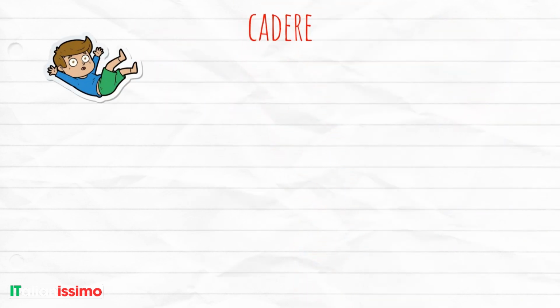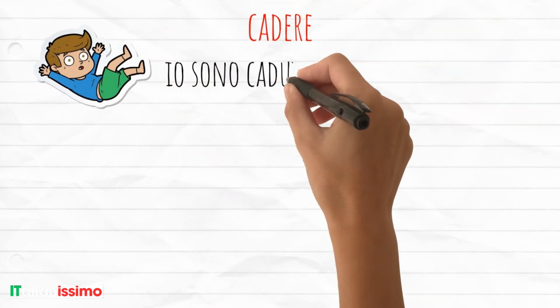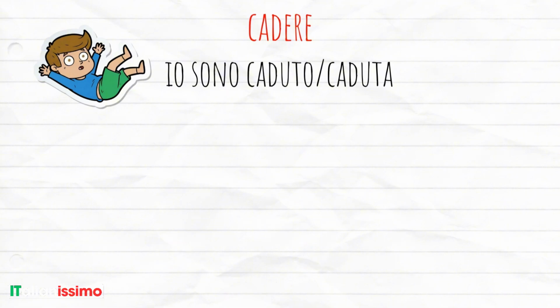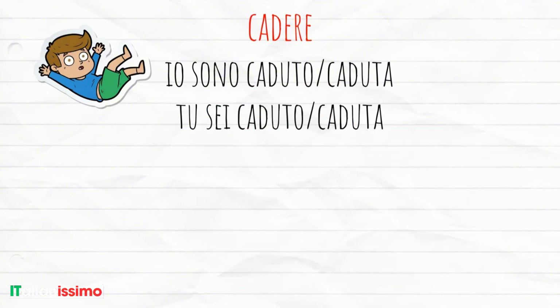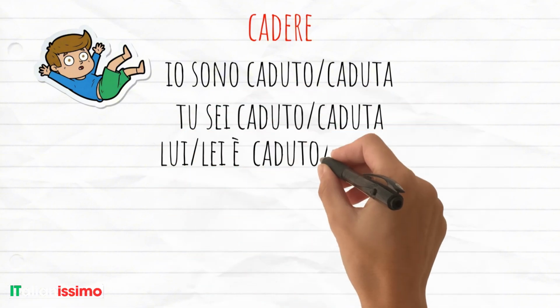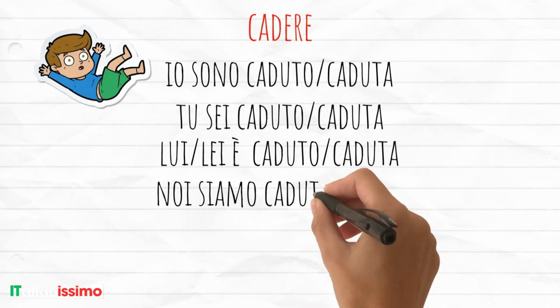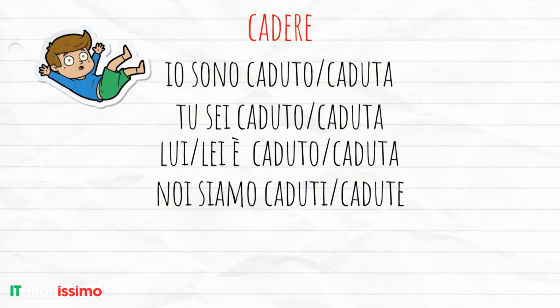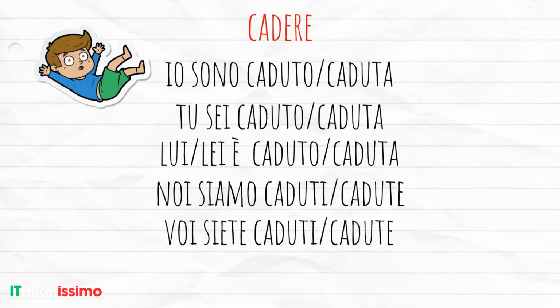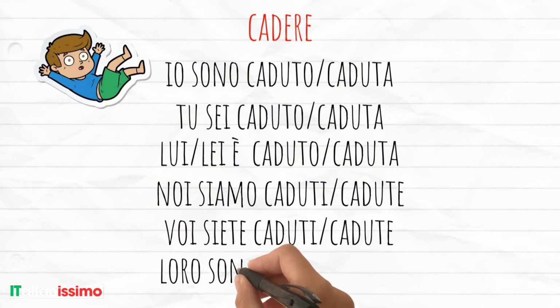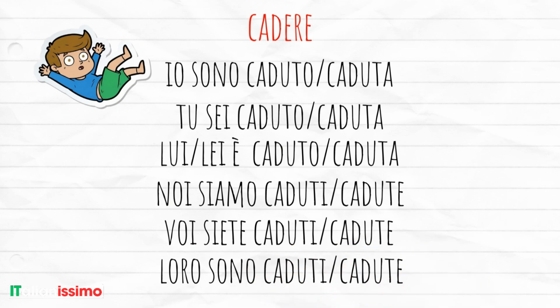Ere becomes uto. Io sono caduto or caduta, tu sei caduto or caduta, lui è caduto, lei è caduta, noi siamo caduti or cadute, voi siete caduti or cadute, loro sono caduti or cadute. You have to agree here too.